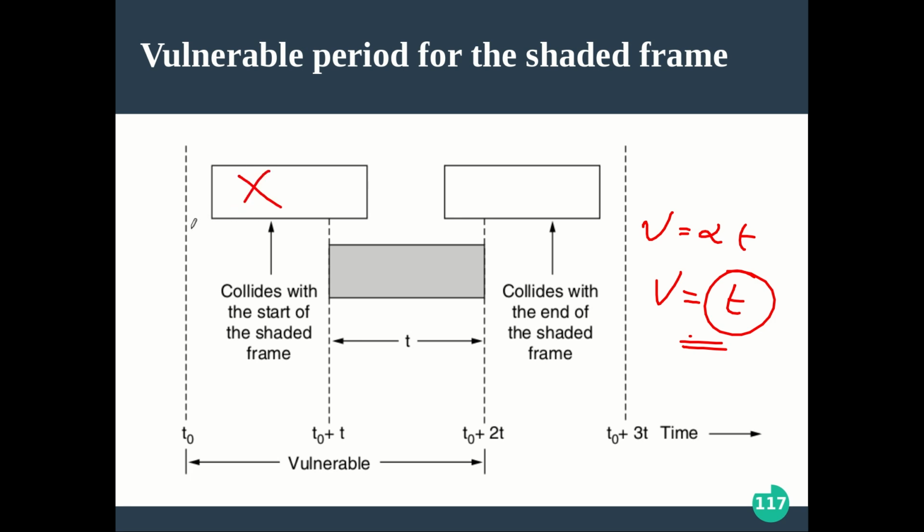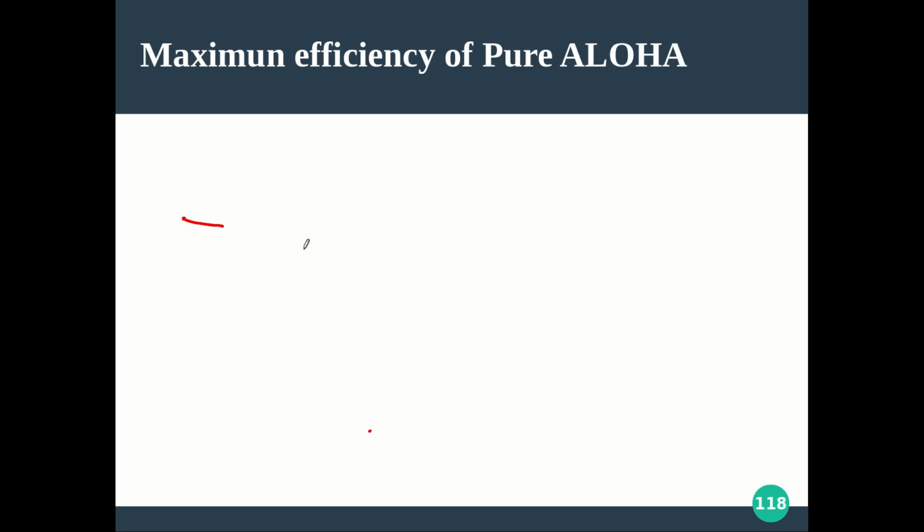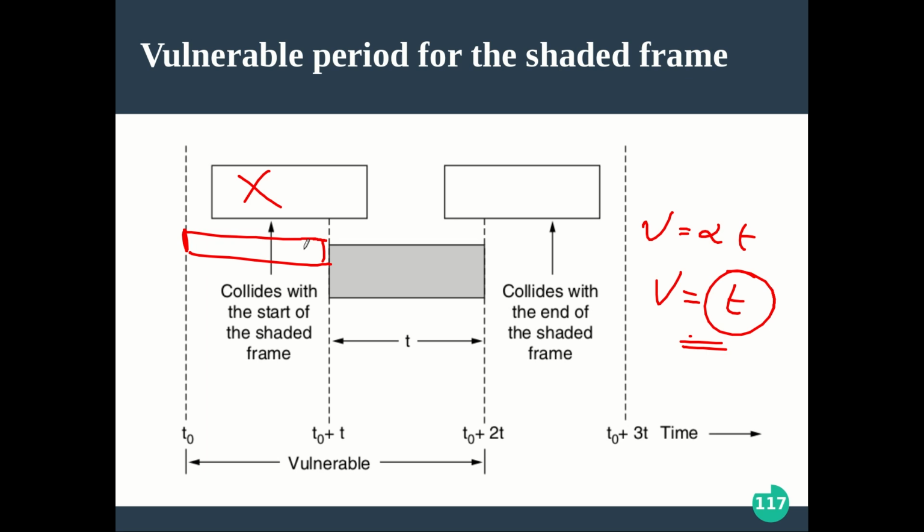If this one starts, it is going to start at the beginning of the slot only, so it will end before I started sending the data. So such a case will not be there. Okay, hope it is clear. So definitely, as the vulnerable time reduces by half, we could save something.